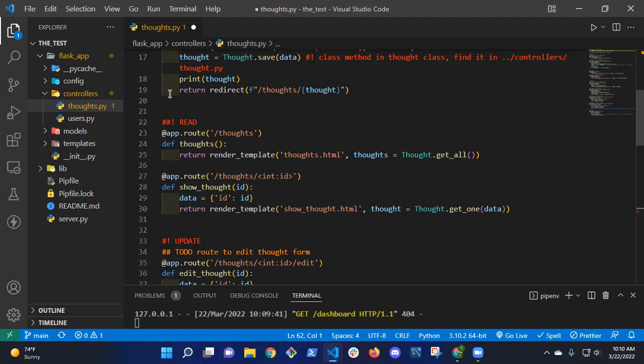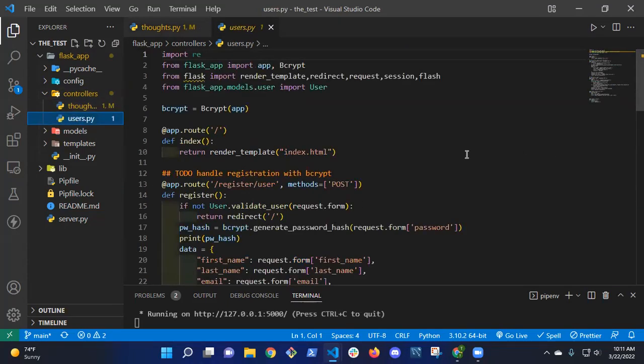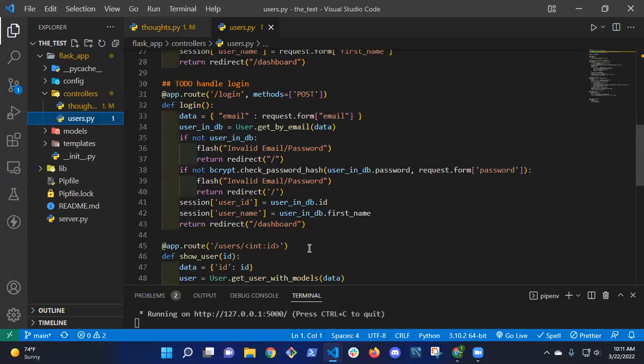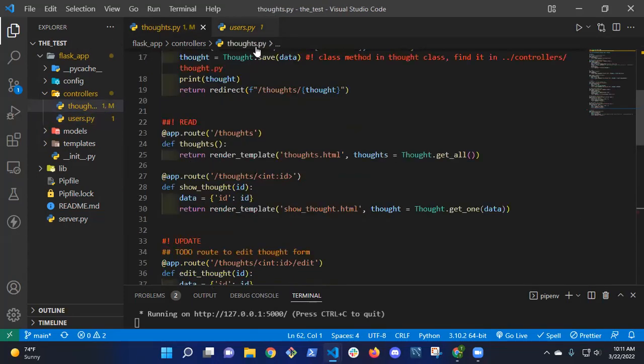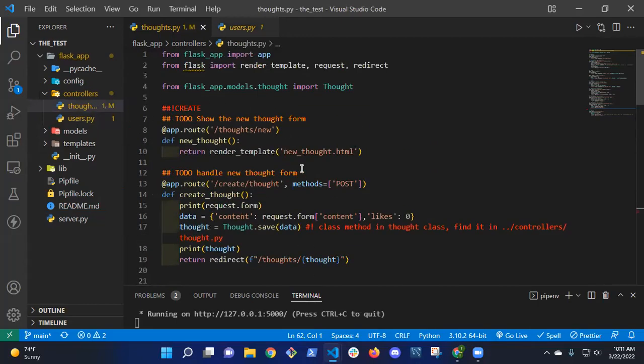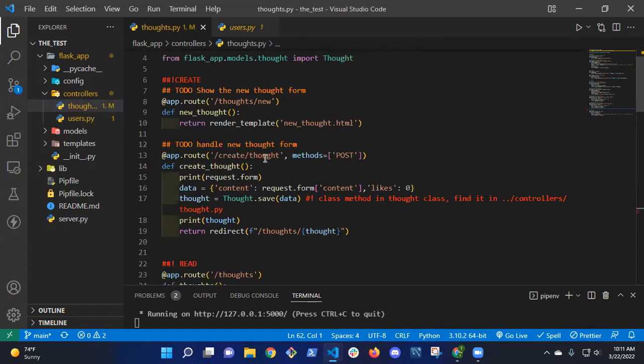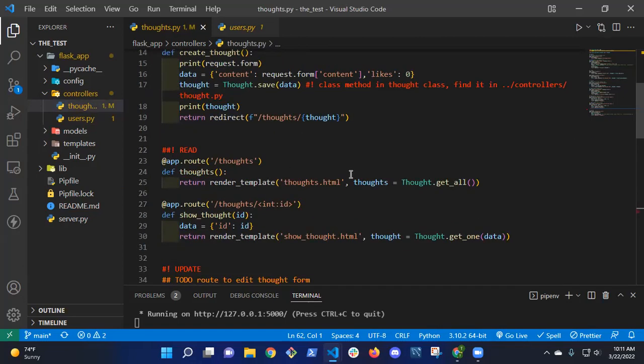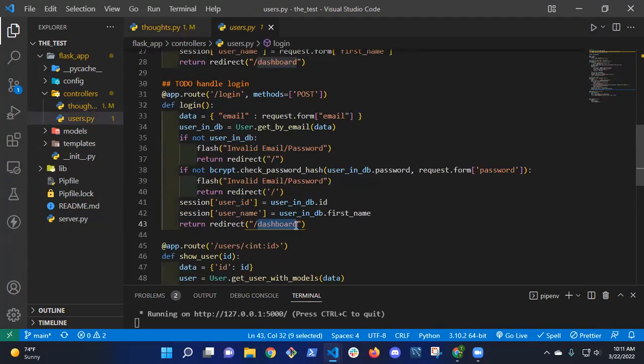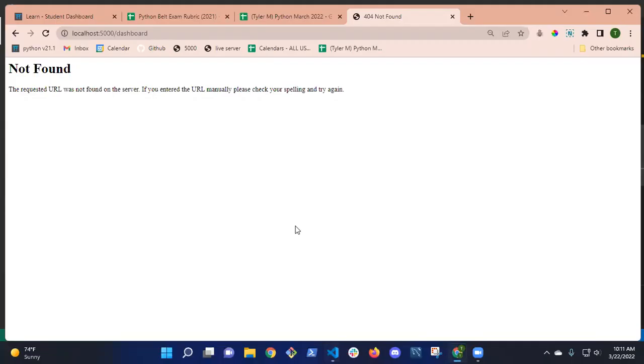So once I log in, right? I logged in and it sent me somewhere. So I log in under users, and if I go to my login route, it's redirecting me to the dashboard, which I think is the problem, because it should be taking me to the show all for my thoughts. Should be going right here, but it's not. So I think the error is coming from the fact that once I log in, I'm redirecting to dashboard. So let me change this to thoughts. Let's see if that fixes it.